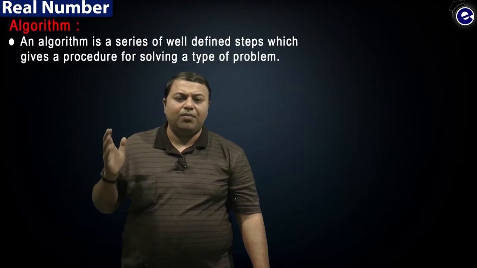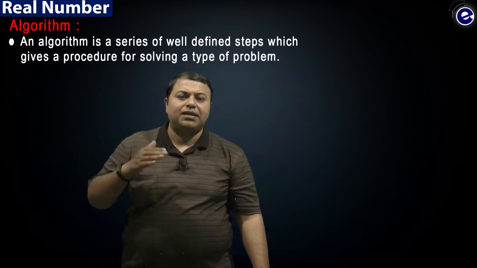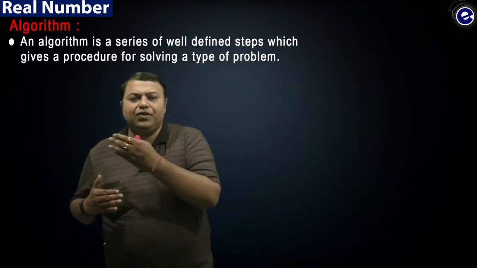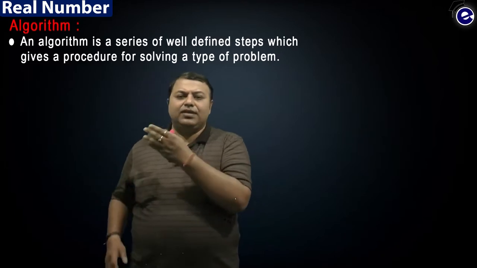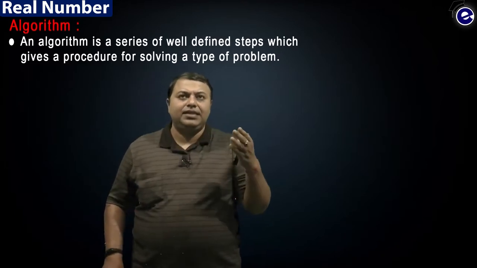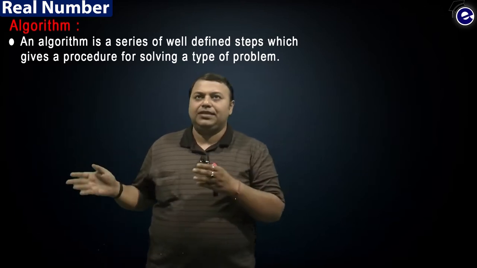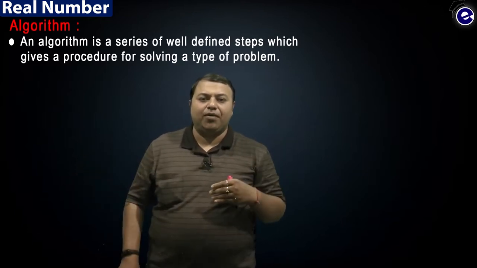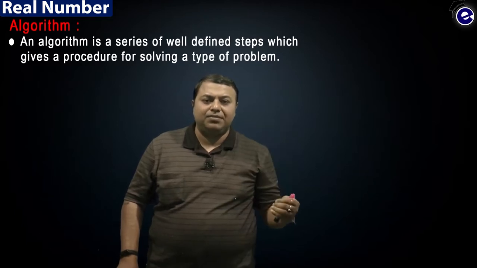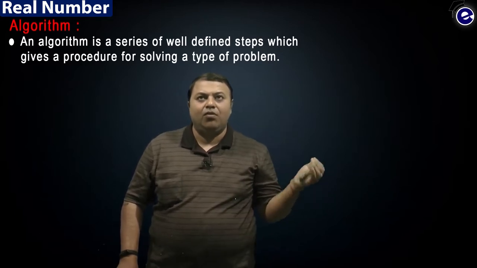So let us see what is the next thing. Do you know what an algorithm is? When we talk about an algorithm, it's actually a step-by-step process. An algorithm is a series of well-defined steps which gives a procedure for solving a type of problem. So it's a step-by-step thing that you do for solving a problem.